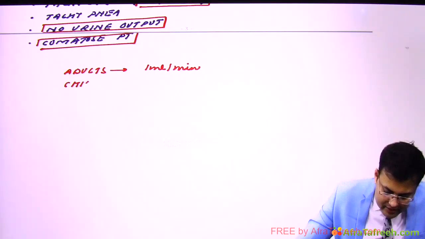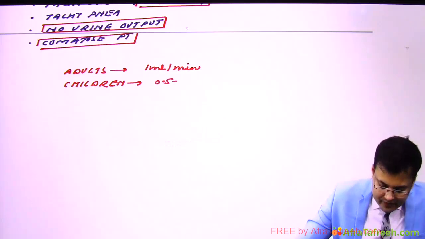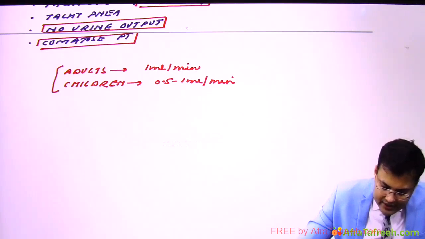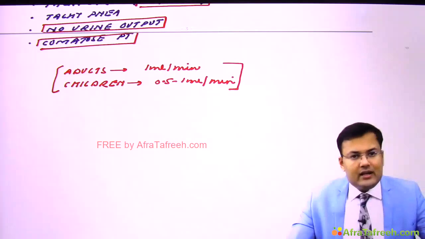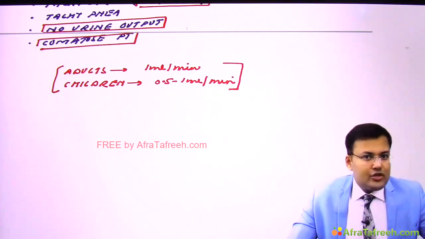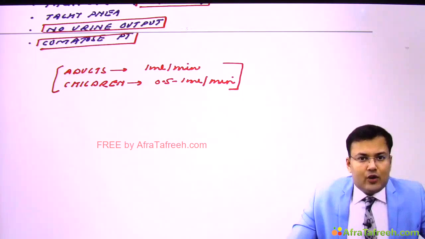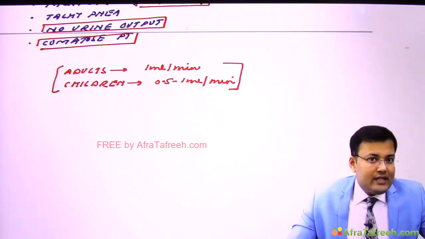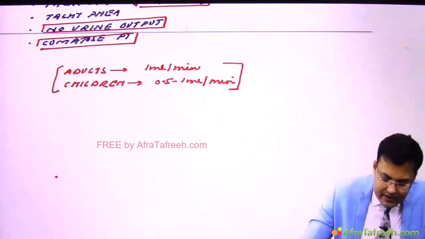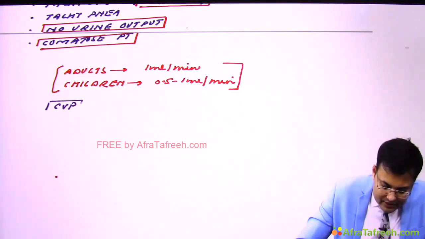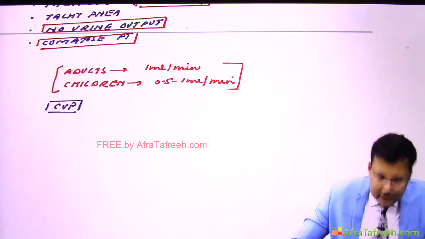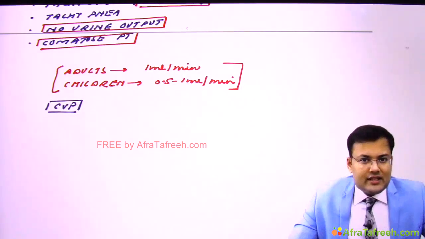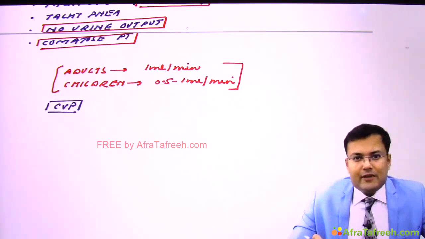And in children, it should be 0.5 to 1 ml per minute, and that is 30 to 60 ml per hour. So question is, what is the best clinical indicator of tissue perfusion in shock patients? So it is the urine output. Second question, best indicator to estimate fluid required for resuscitation, and that is CVP, central venous pressure. It's the best indicator to estimate the fluid required for resuscitation. So these are two one-liner questions which are frequently asked.